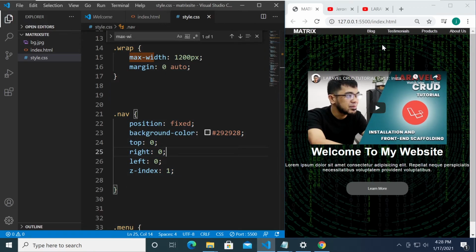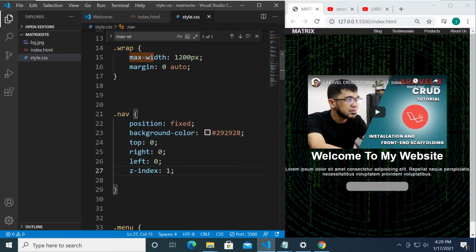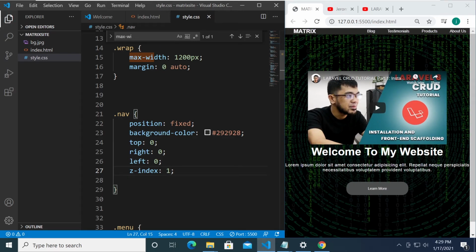You will be able to see our nav, our menu. If we set it to -1, it will be at the back. I'll just set it to 1 right now because by default the z-index is not set. If you want, you can set it to 2 just to make sure it's on top.